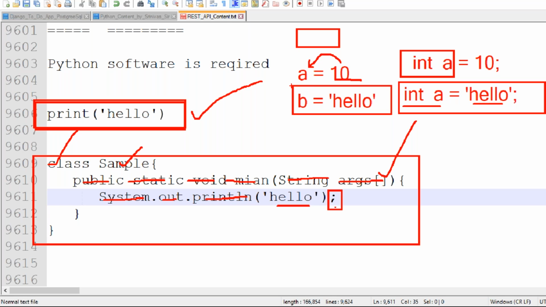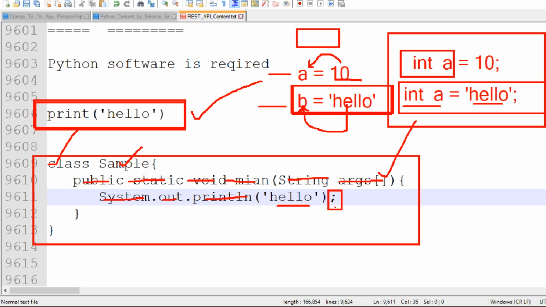But if I write b equal to hello in Python, then obviously string type data is taken. Based on the input you give, Python automatically generates the type of data. But in Java development, it is the developer's responsibility to represent what type of data we are going to store.